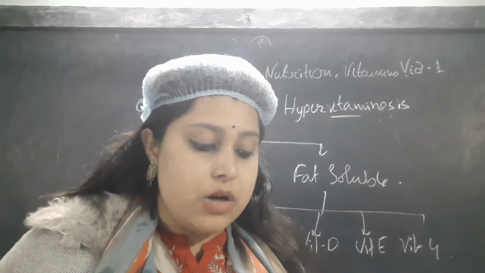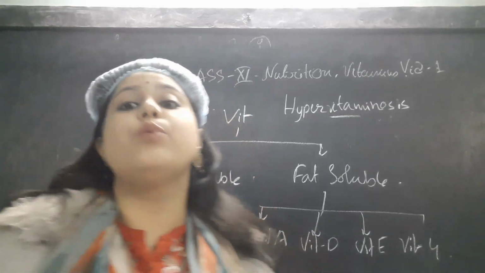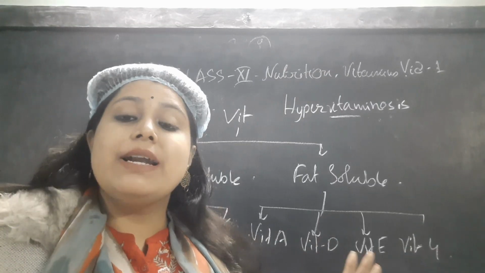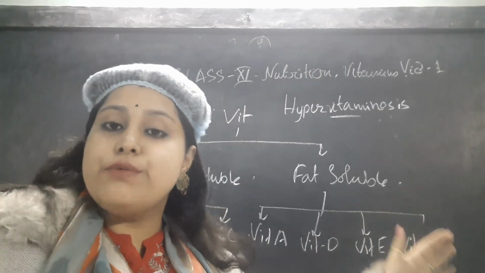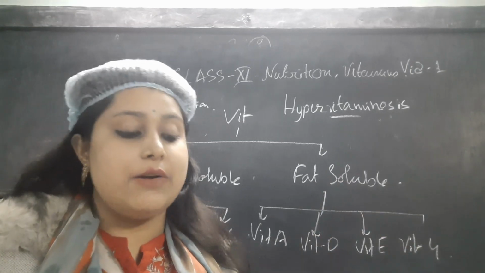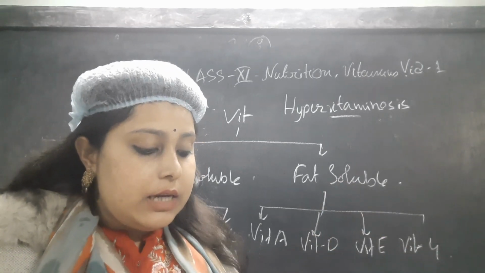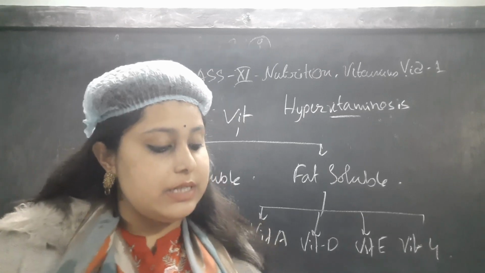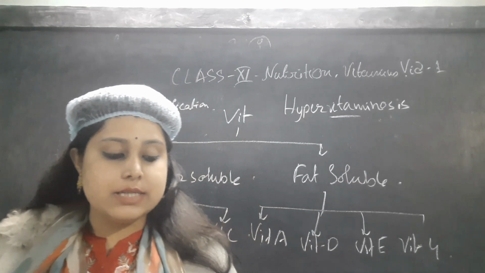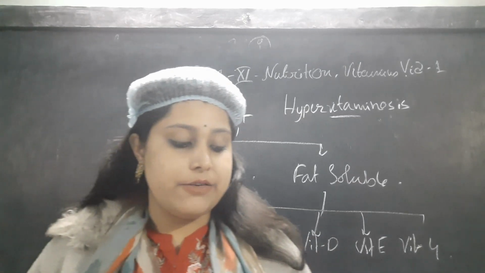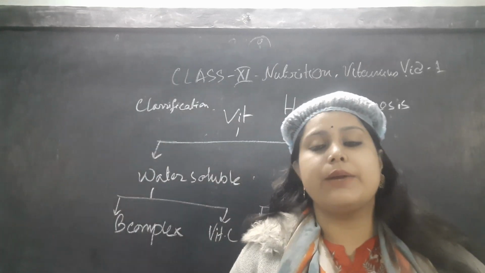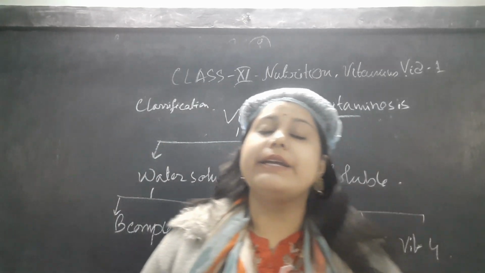Excess intake does not result in hypervitaminosis with water soluble vitamins because they go out of our body easily. But with fat soluble vitamins, obviously disease will happen if there is any excess in our body. Compared to this, fat soluble vitamins are unstable since they are easily affected by factors like heat and light. The water soluble vitamins can also be easily affected by heat, light and different kinds of factors.